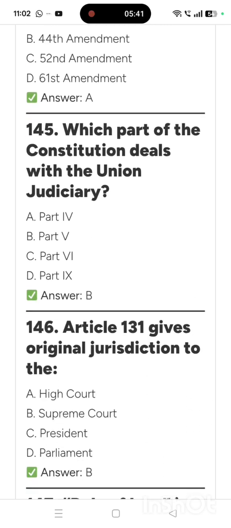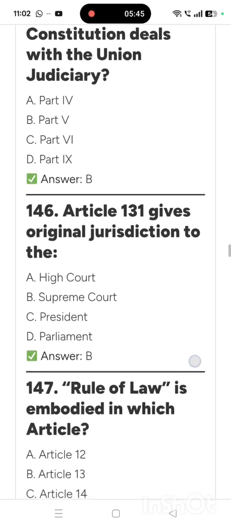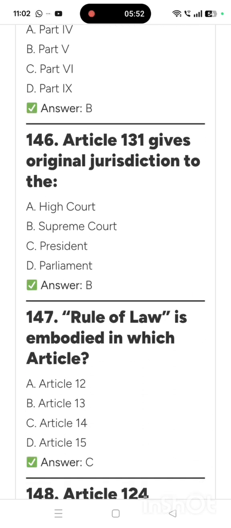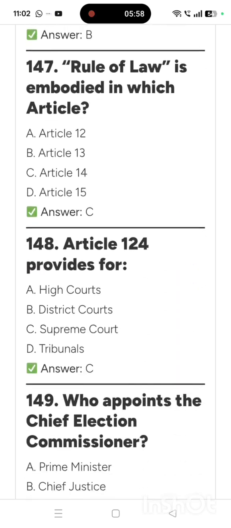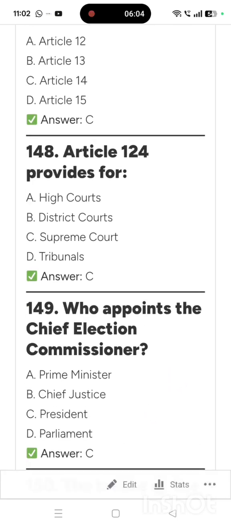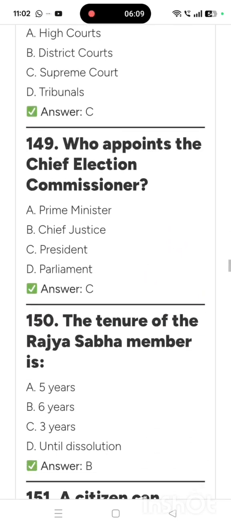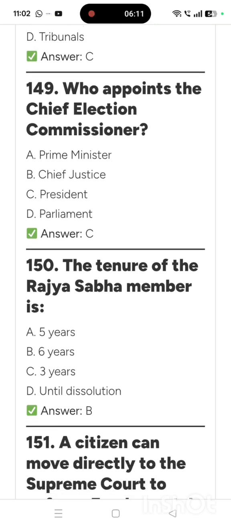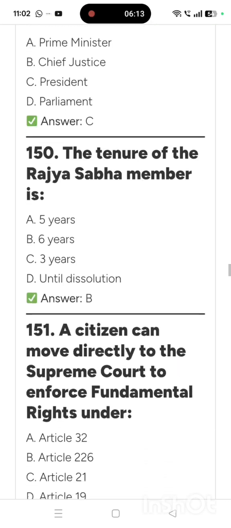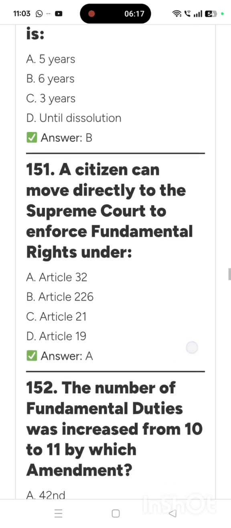Which part of the Constitution deals with the Union judiciary? Part 5. Article 131 gives original jurisdiction to the Supreme Court. Rule of law is embodied in which article? Article 14. Article 124 provides for Supreme Court. Who appoints the Chief Election Commissioner? President. The tenure of the Rajya Sabha member is 6 years.